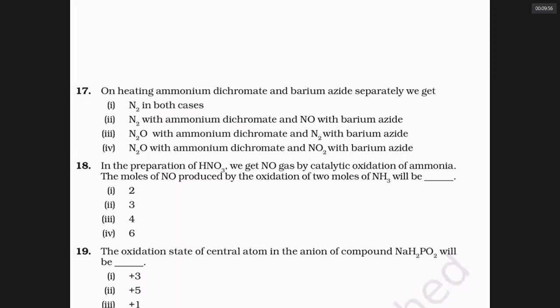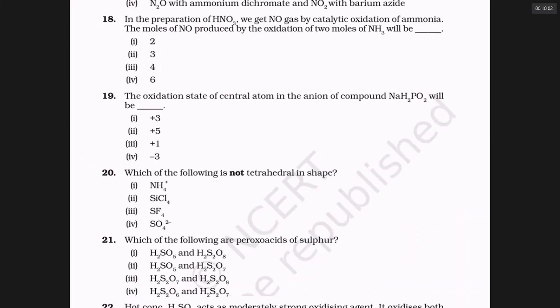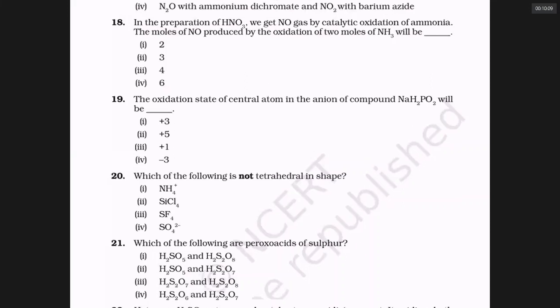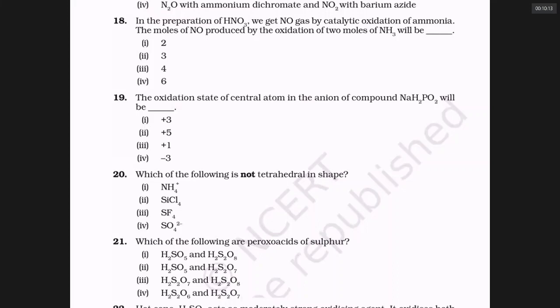The oxidation state of the central atom in the anion of NaH2PO2. What is the anion? H2PO2 minus. The phosphorus is in the +1 state. They are called hypophosphites. Notice NaH2PO2 is not an acidic salt. It cannot give any more H+.